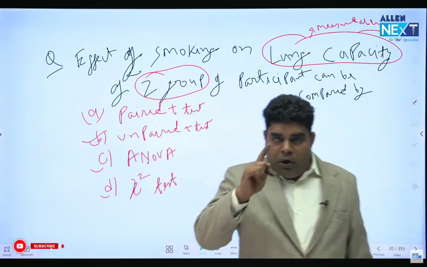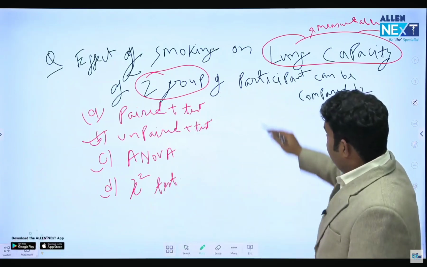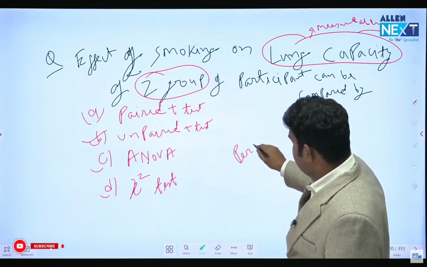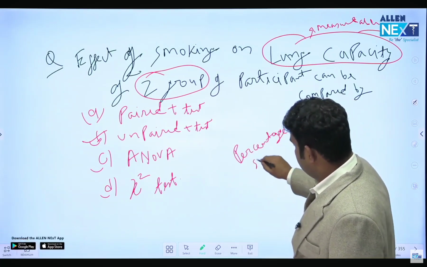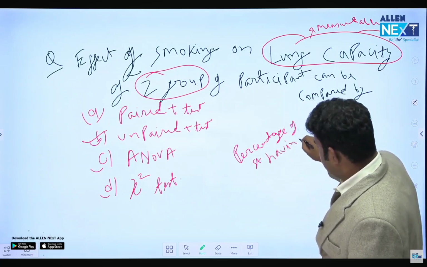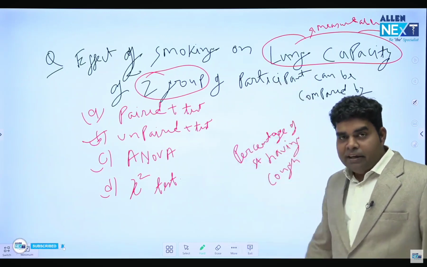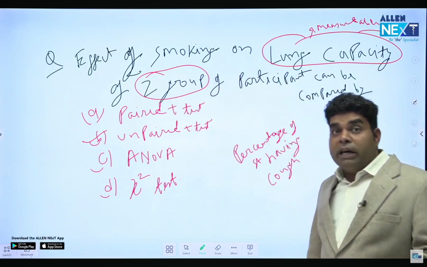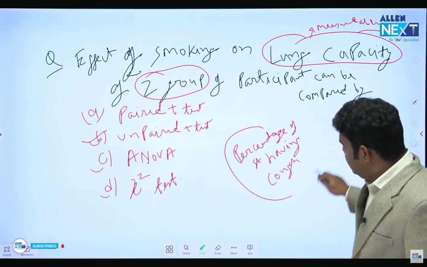Now, in the same question, if I change the language and ask, the effect of smoking on the percentage of students having cough in two groups of participants. This time I am not finding the effect of smoking on lung capacity, but on the percentage of students having cough. Now which test will you apply?